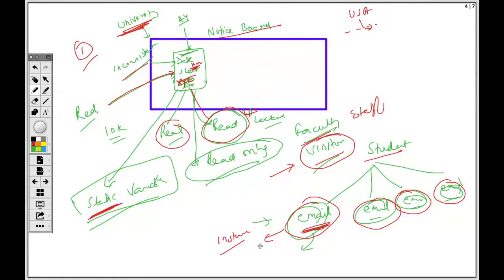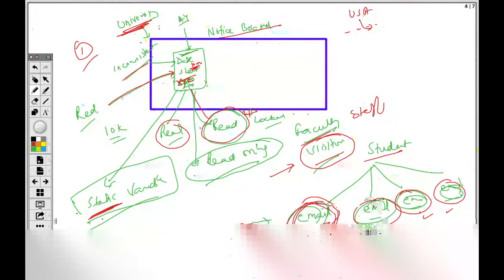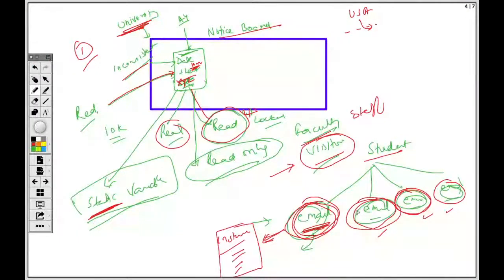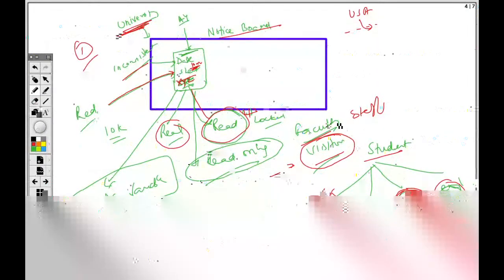So what you can do is make a print out of your email, do whatever changes you want, do whatever prank you want to do, but that would stick only to you. It will not affect other emails, right? And these kinds of variables that are individual for every object, within every object, are what an instance variable is. So a visitor coming to the university cannot access your email, yes or no?